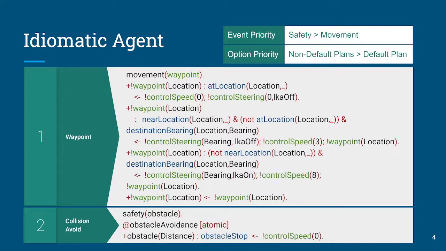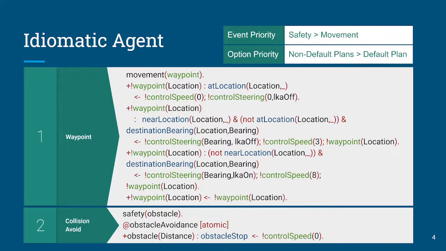So default plans can be listed anywhere in the plan base, and we don't have to worry about having mutual exclusion between our plans to make sure that only the most appropriate plan is selected. Now, it makes those decisions by having prioritization beliefs associated with the behavior. So if we look at box 1 at the very top, we have movement for waypoint, identifying that the waypoint achievement goal, or the waypoint trigger, which happens to be an achievement goal, is associated with moving the agent. And if we look at the top of box 2, we have the obstacle trigger is associated with safety. So that will be prioritized over movement-related plans.